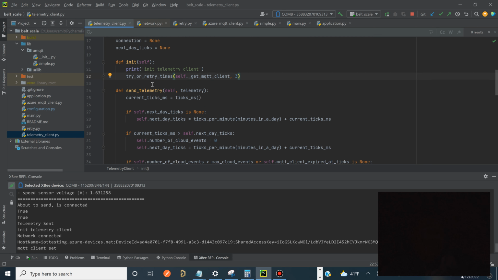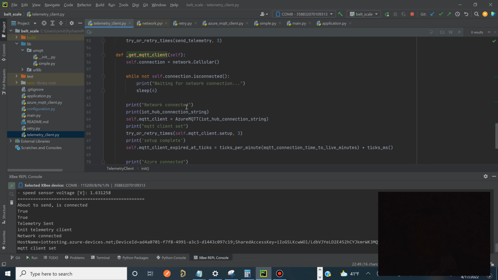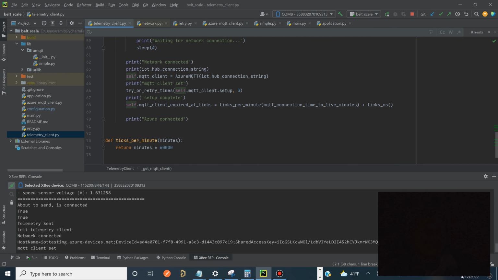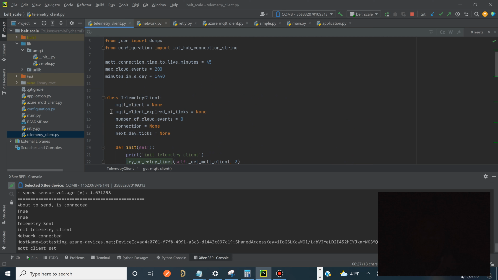If we go into our telemetry client and look at the init, you're going to see this try or retry times. So it's trying to fix this bug. Again, we can remove a lot of this. We get our MQTT client, which involves creating a cellular network connection, and then we create an Azure MQTT client, which has a setup method as well. We do our little try or retry times. This was blowing up as well, and in here we're maintaining a couple of variables: the actual MQTT client, and the MQTT client expired at ticks.